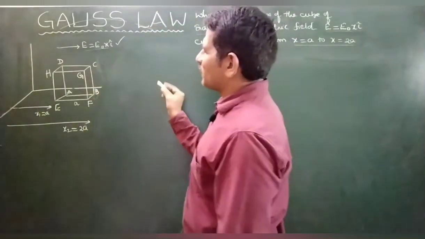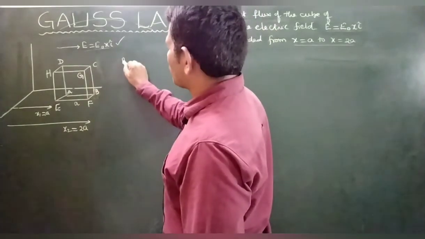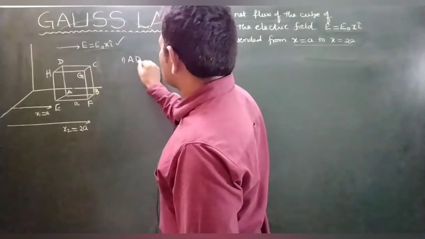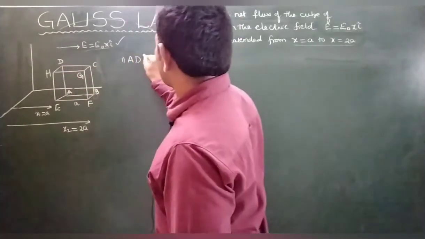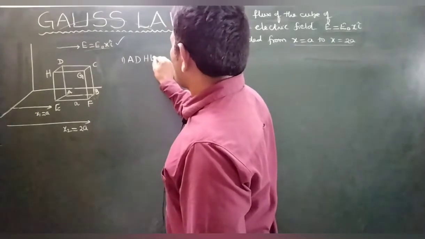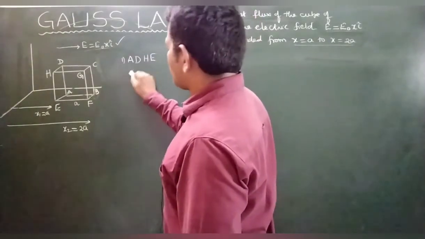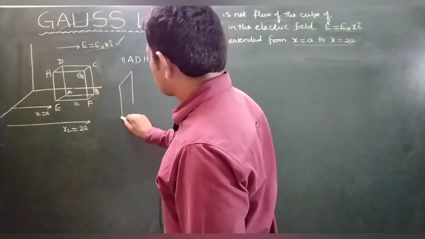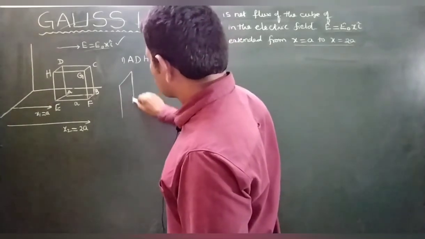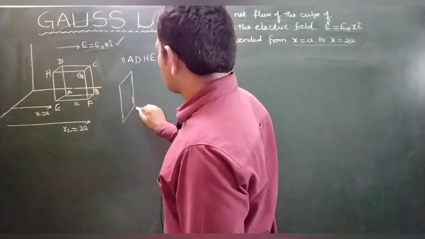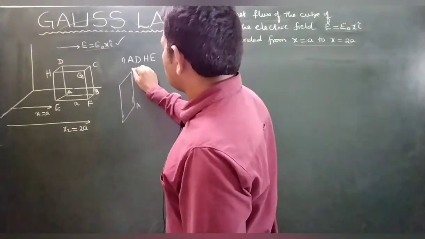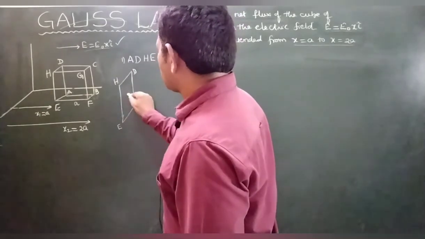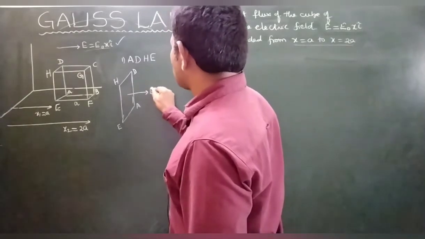First, you come to the point. How many planes are there? This is A, D, H, E. Let us assume here the electric field is E1.